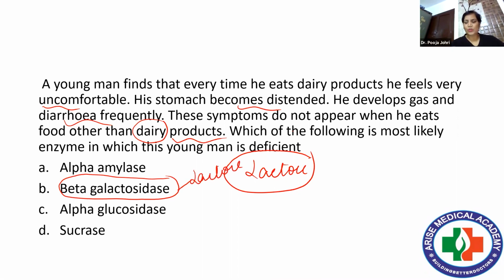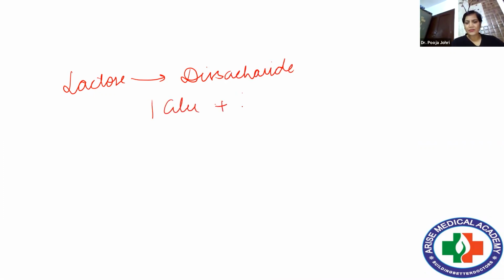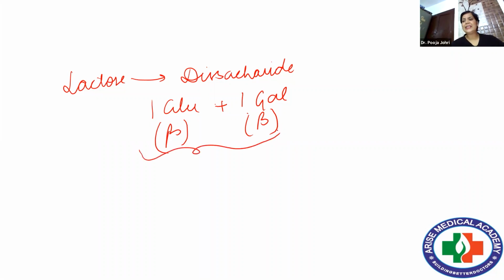Because if you know, this lactose is actually a disaccharide which is formed of one molecule of glucose plus one molecule of galactose, both in beta form. And that is why it is also known as beta-galactosidase, because it is going to degrade these beta linkages. So the answer will be simple,